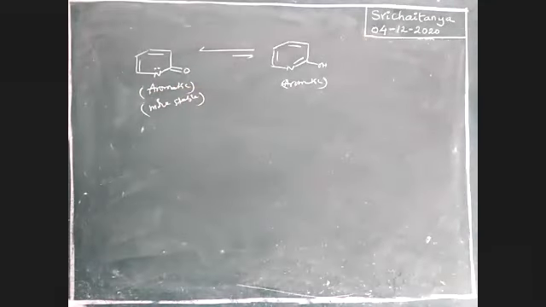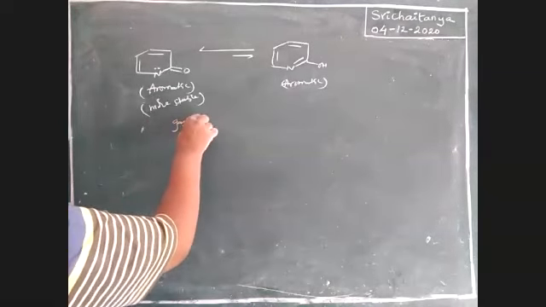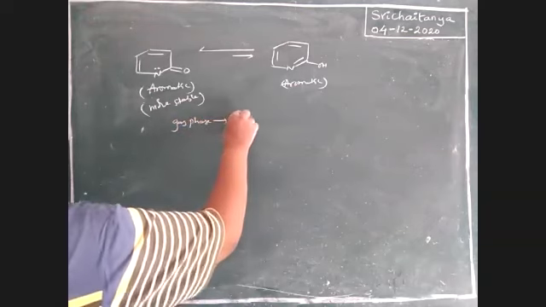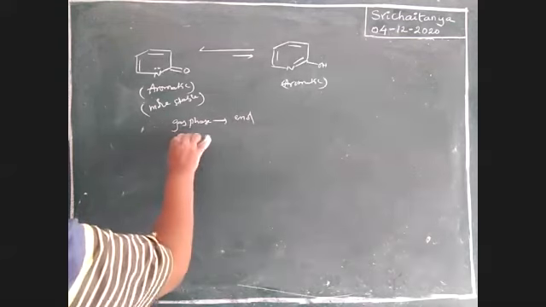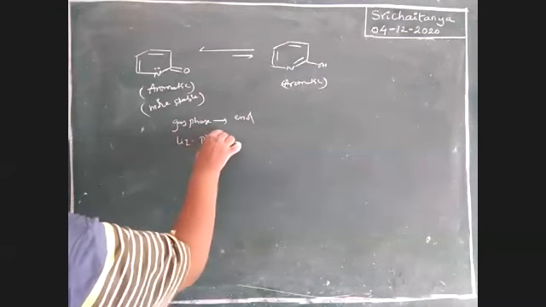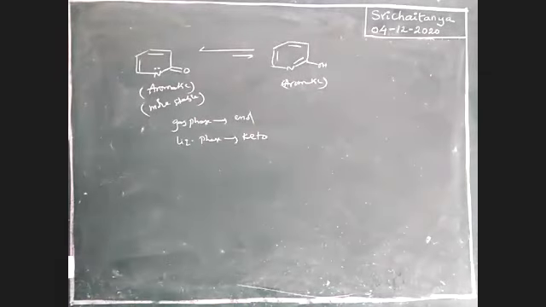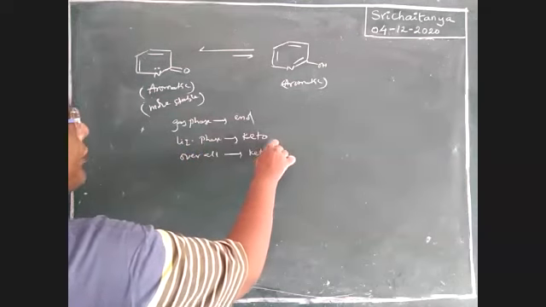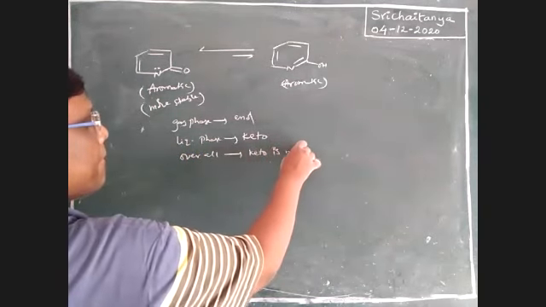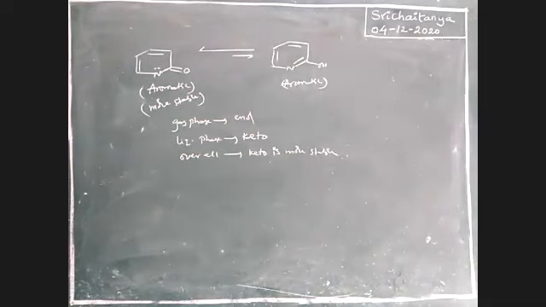See here, for this case, in gas phase, enol is available. In liquid phase, keto is available. Overall, keto form is more stable.